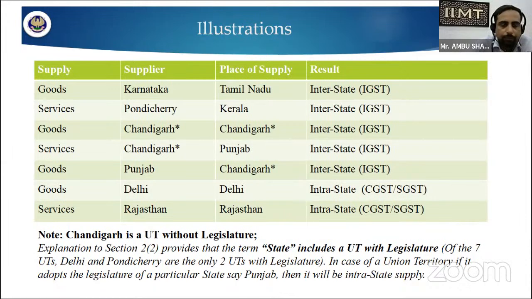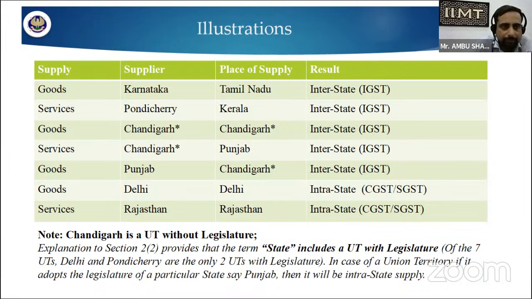There should be a supply of goods, and the supplier state is Karnataka and the place of supply is Tamil Nadu. So you can easily identify that the result is interstate and the GST is implemented on the basis of integrated goods and service tax. Then the second example we can take is services. The supplier is in the state Pondicherry, the place of supply is Kerala. Again, you can easily identify that it is interstate and you can implement the IGST, integrated goods and service tax.